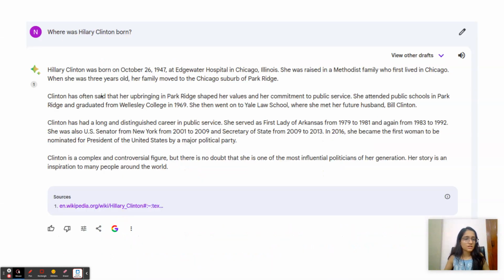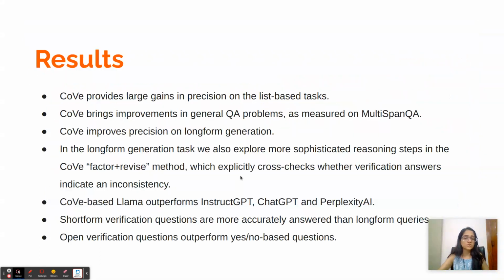Now, I tried it out even in Google Bard, and this method seems to work pretty well. I asked Bard where Hillary Clinton was born, and it seems to answer it correctly. It says Chicago, Illinois, and not New York City. Thus, the major thing over here is that the short form verification questions are more accurately answered than long form queries.